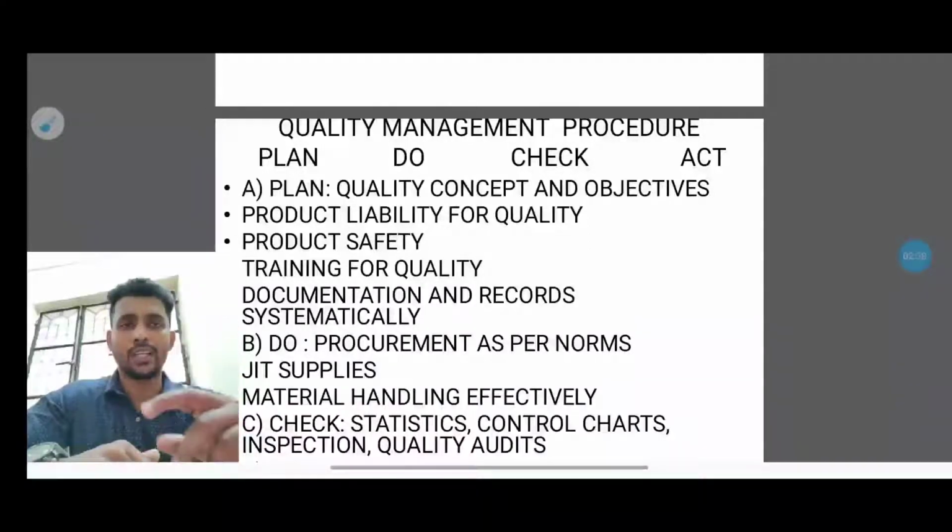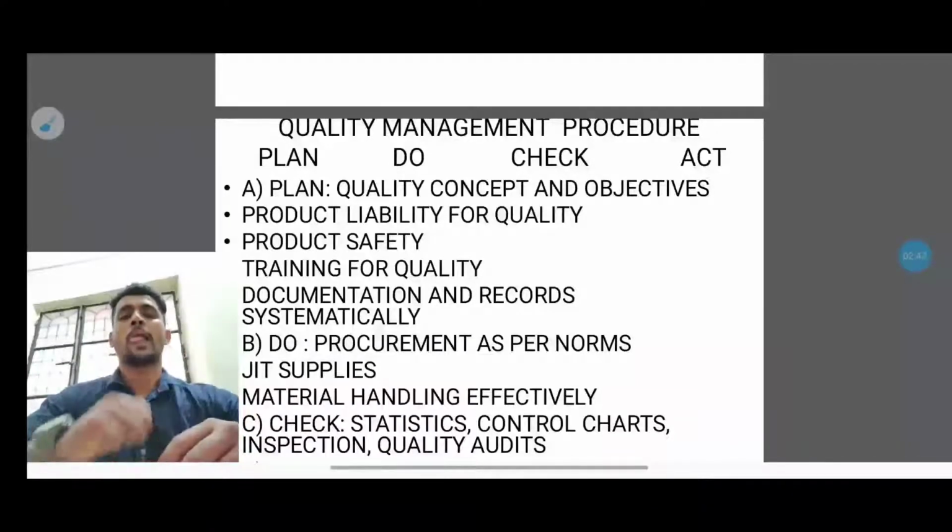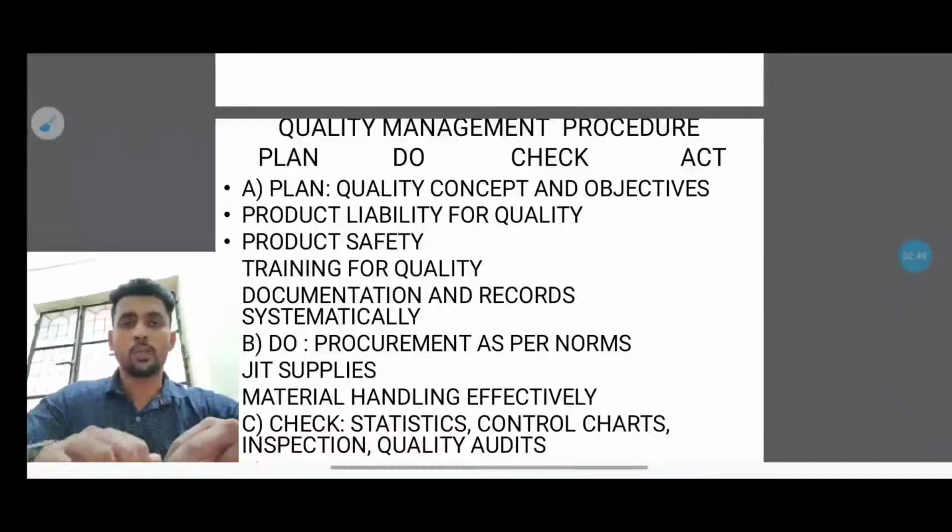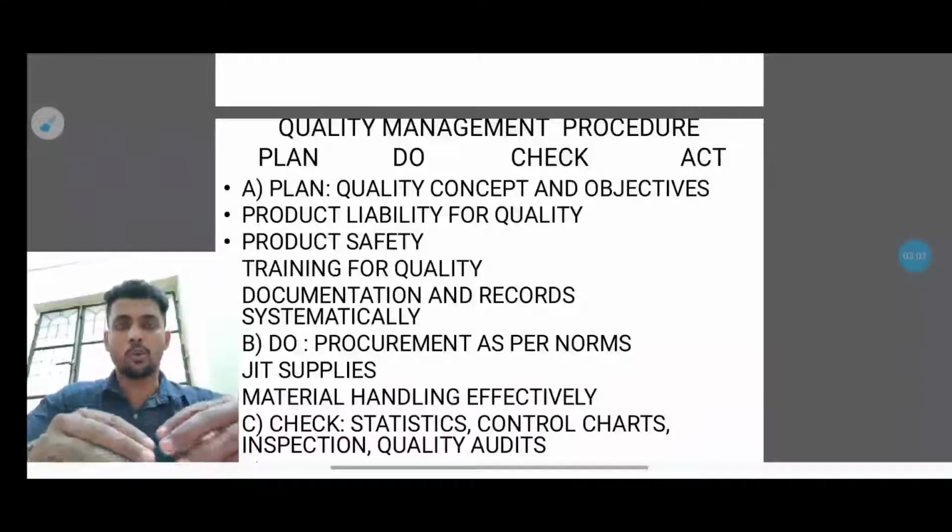The third one is training for quality. They will train the employees for quality, because quality plays a major role. As I said earlier, a consumer comes to the company not just to get a product as they like. They also want the quality to be high, because they want to use that product for a longer period of time. So for that, quality is very, very important.